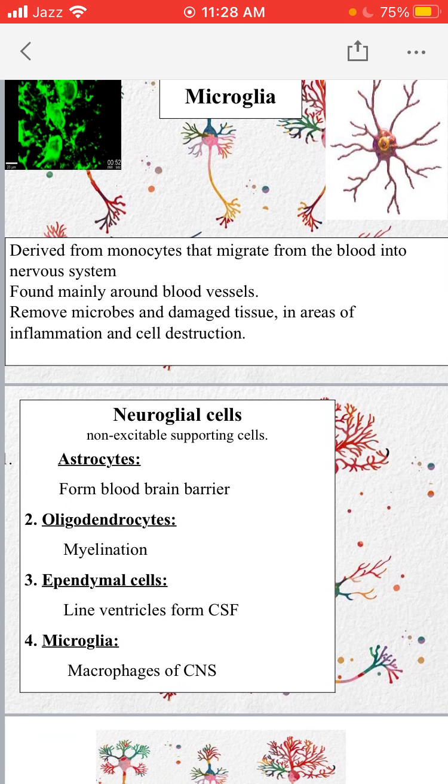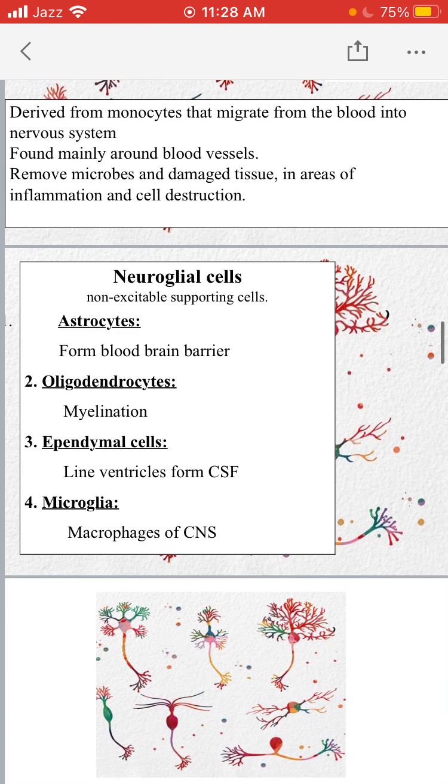Here is a brief description of functions of all the neuroglial cells that you must remember. Astrocytes help in the formation of blood-brain barrier. Oligodendrocytes are responsible for myelination of the neurons in the central nervous system. Ependymal cells line the ventricles and help in the formation of CSF. Microglia are basically the macrophages of the CNS and help in the phagocytosis of the microorganisms.